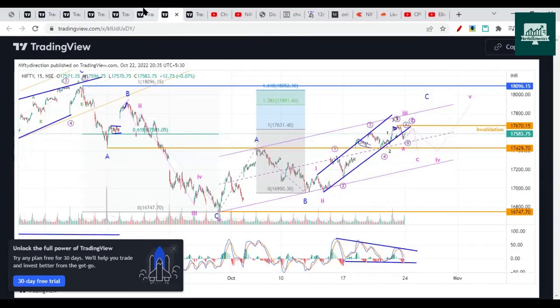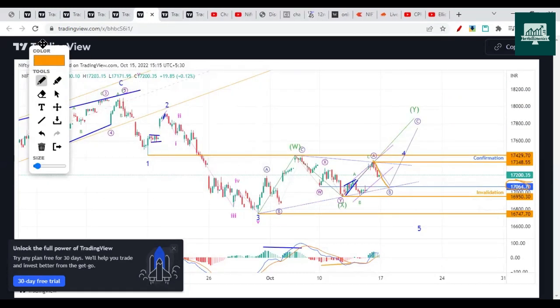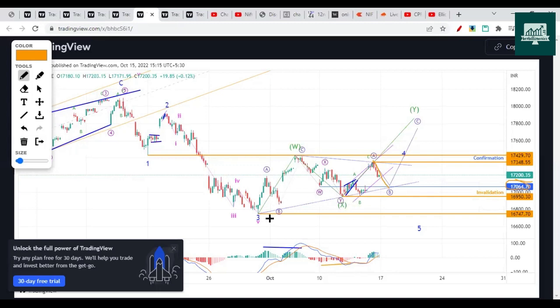This is also invalid. So now for next week, we assumed this as ABC, as A wave, and again this is a flat correction, that's what we assumed, or a complex correction, that is our consideration for next week. So pretty much in line with what we discussed in our last video.